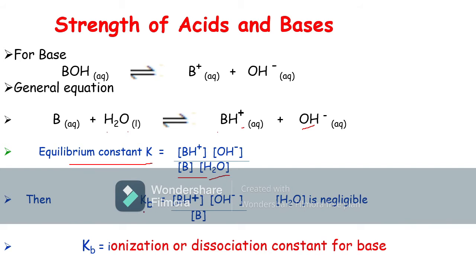So here Kb is equal to the concentration of BH plus into the concentration of OH minus divided by the concentration of B. Here the Kb denotes the ionization constant or dissociation constant for base. So do you understand, student? Ka is the ionization constant for acids and Kb is the ionization constant or dissociation constant for base.